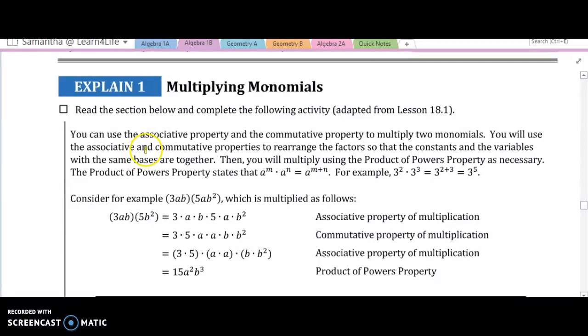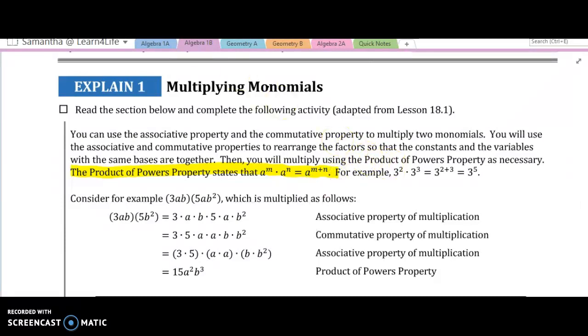You can use the associative property and the commutative property to multiply two monomials. You will use the associative and commutative property to rearrange the factors so that the constants and the variables with the same bases are together. Then you will multiply using the product of powers property as necessary. The product of powers property states that a to the m times a to the n equals a to the m plus n.